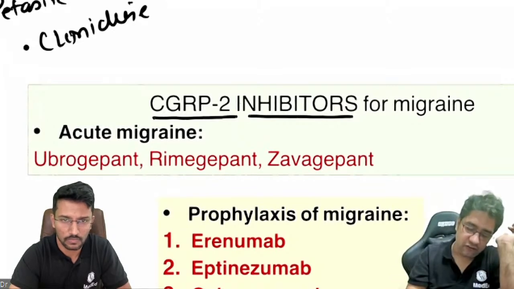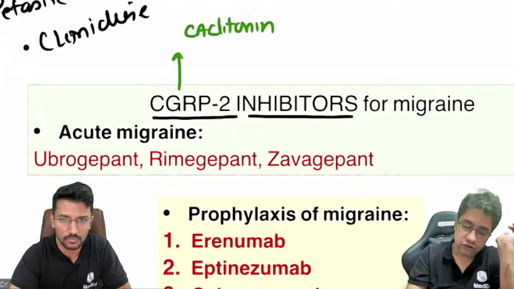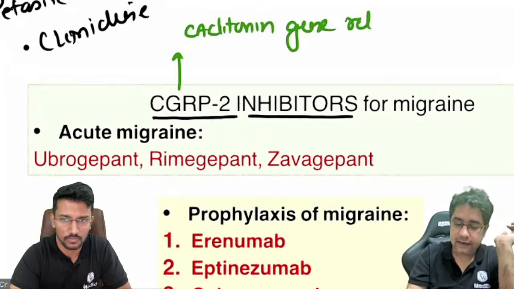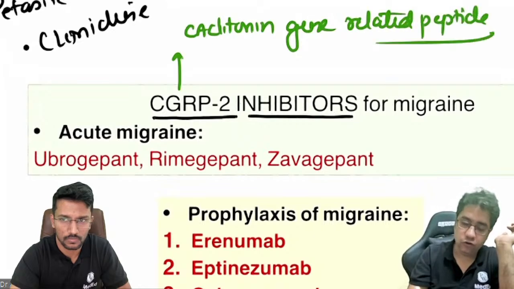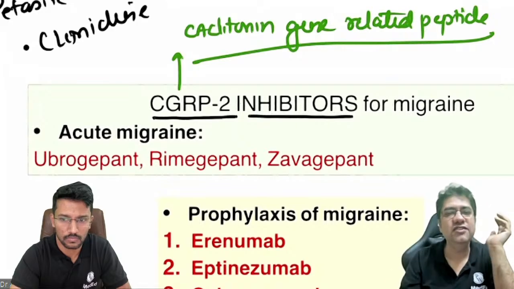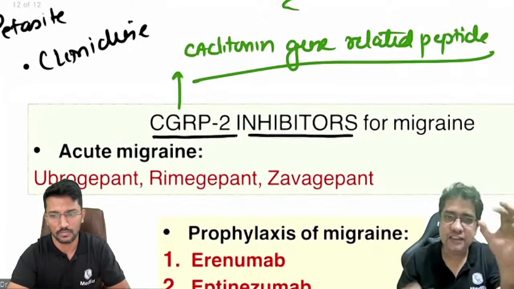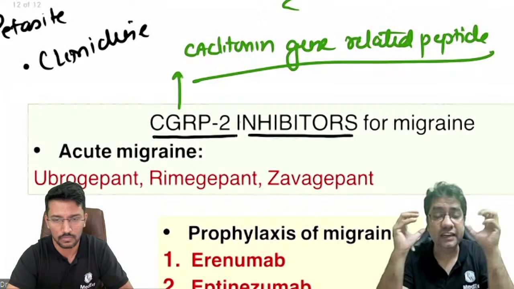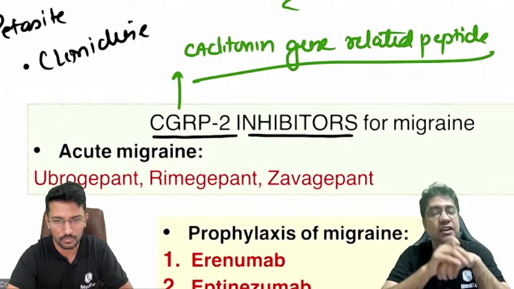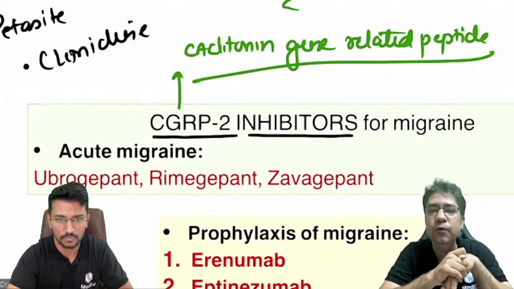So what is the full form of CGRP? Calcitonin gene related peptide. Remember, it is not calcitonin hormone. It's a neurotransmitter which is released in our brain and it causes pain in migraine. It carries painful sensation. So we block it with CGRP2 inhibitors.